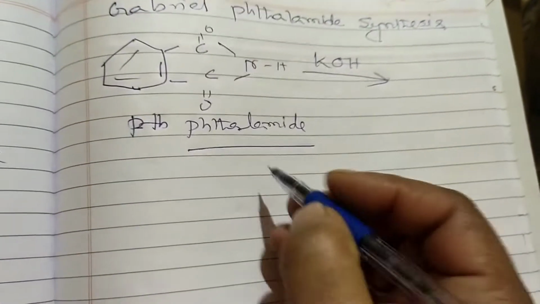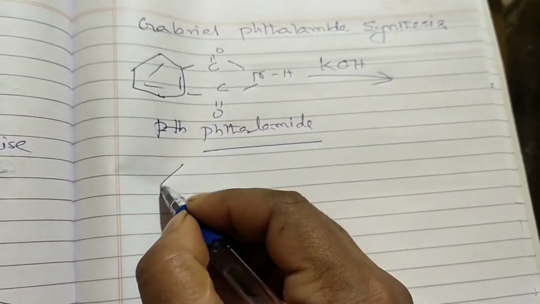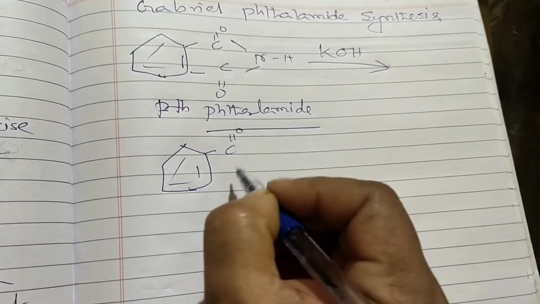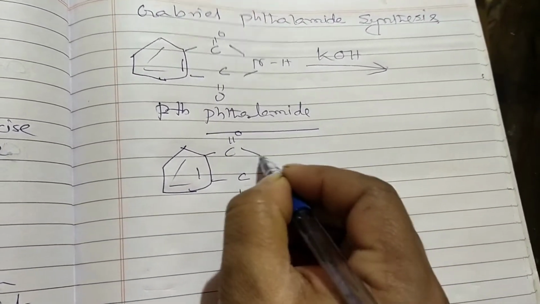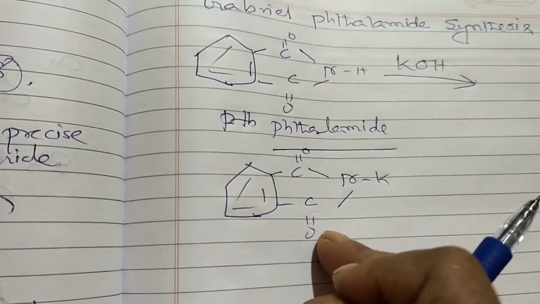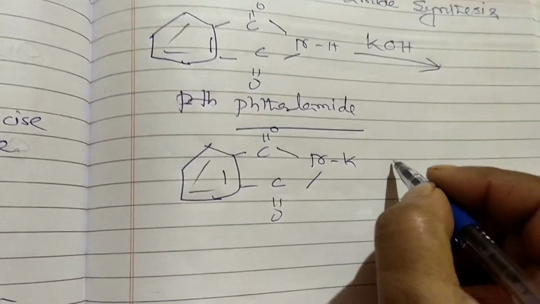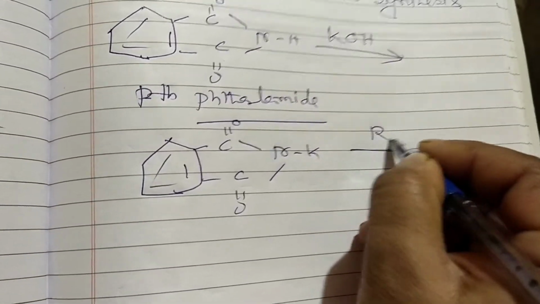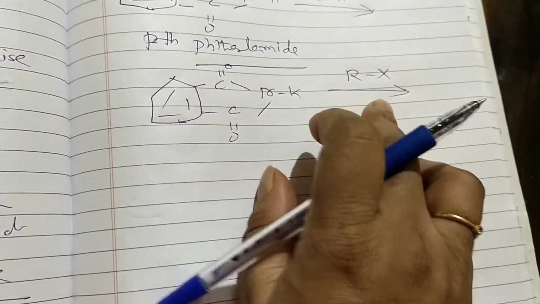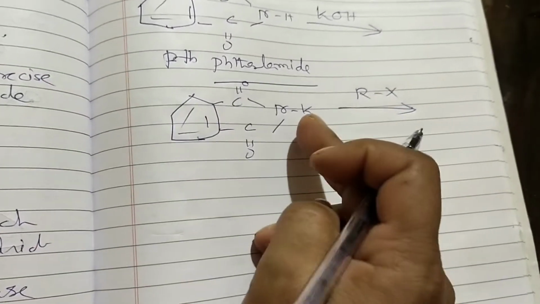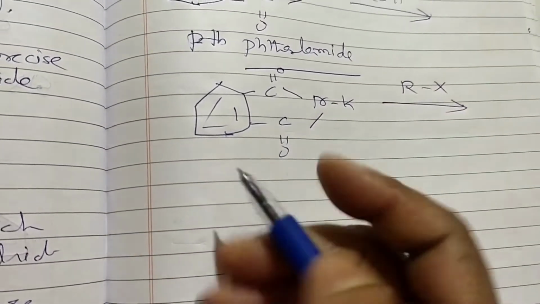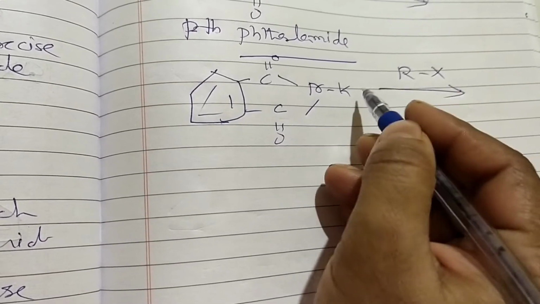So now I am again writing the second step here. Second step is potassium phthalimide. So here again C double bond O, here again C double bond O, here the potassium salt. Now this phthalimide will be produced here, which on heating with alkyl halide, what is the next step now? Next is they are producing the N-alkyl phthalimide. So N-alkyl means here K is replaced by the alkyl group here.